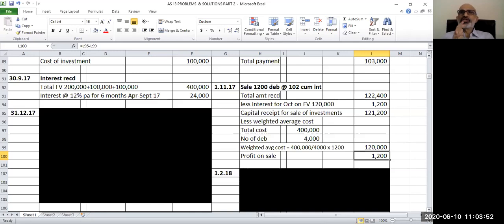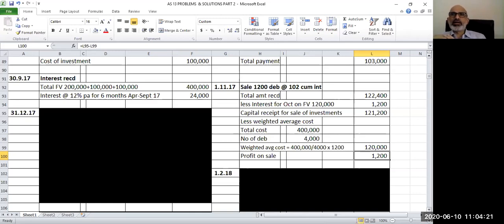I repeat the calculation. We have sold 1,200 debentures. Price is 102 cum interest. So total amount received, 1,200 into 102, that is 1,22,400. But this is cum interest price. It includes interest for 1 month. Last interest payment was September. So October's interest will have to be paid on face value of 1,20,000 at 12% per annum. It will come to 1,200 rupees.